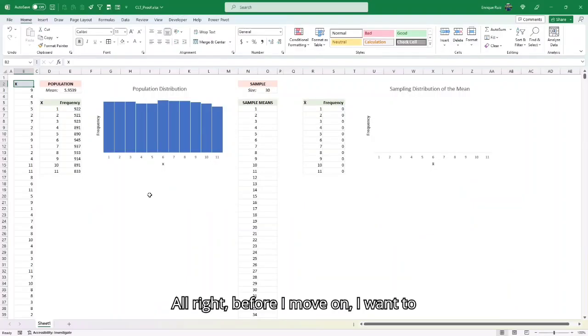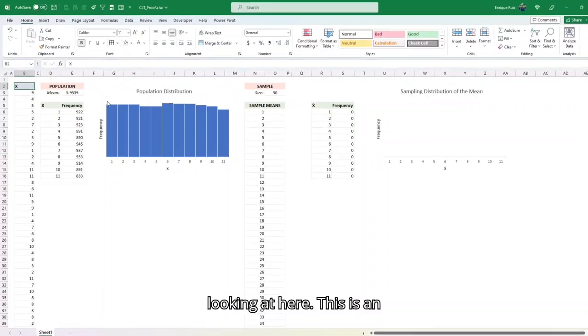Alright, before I move on, I want to show you a quick demo in Excel that helps prove the central limit theorem visually. Now, I have added this as a resource to this lecture if you'd like, but there really is no need to follow along here, especially since I will be using a bunch of dynamic array formulas. Now, let me walk you through what we're looking at here.